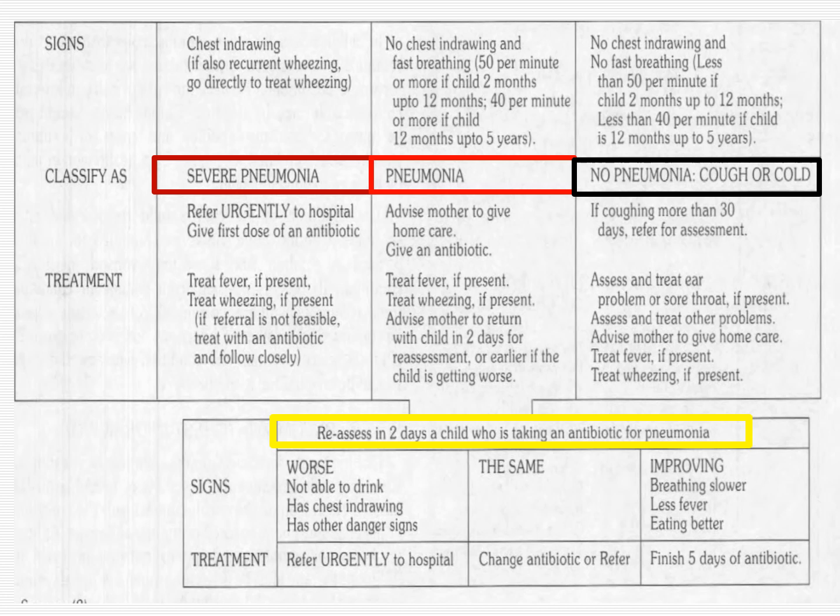If the child has the same symptoms, then we have to change the antibiotic or go for referral. And if the child is showing improvement, that is, the respiratory rate is decreasing and breathing becomes slower, there are fewer episodes of fever, and the child is eating better, then we have to finish the current antibiotic within the 5 days.